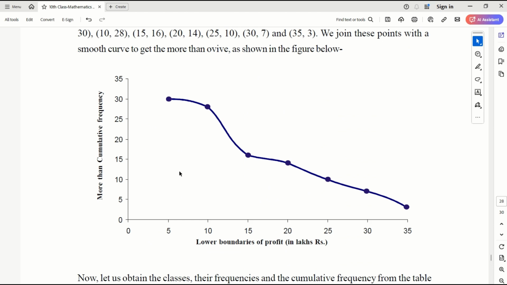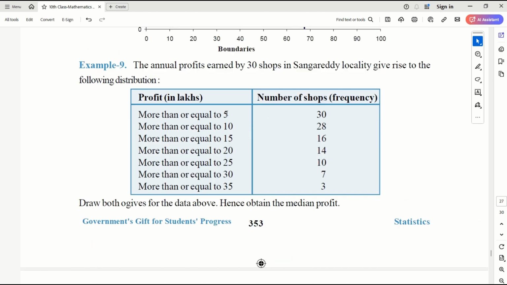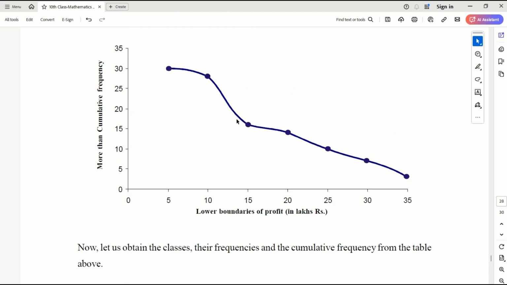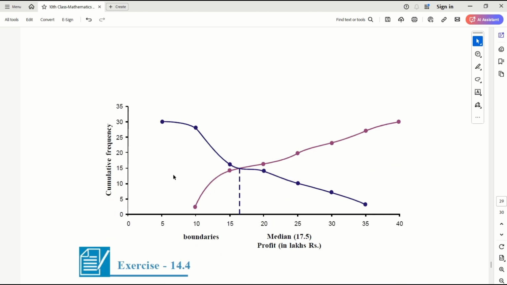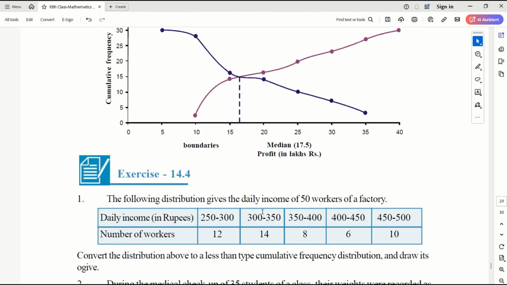Okay, this is the more than OG graph which you represent. Straightforward, right? It's pretty straightforward. You take the lower bound and then just apply. Okay, number of shops are here. Then you can actually get the increasing cumulative frequency. Then you can draw the less than OG, and they will intersect at a point where you get the median.